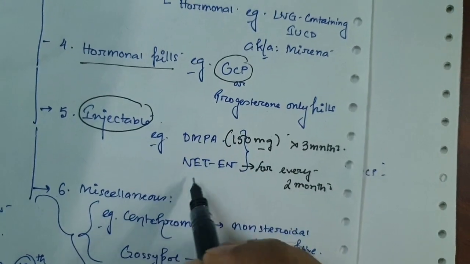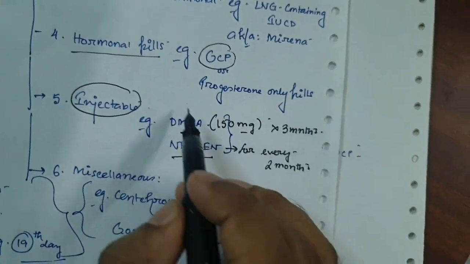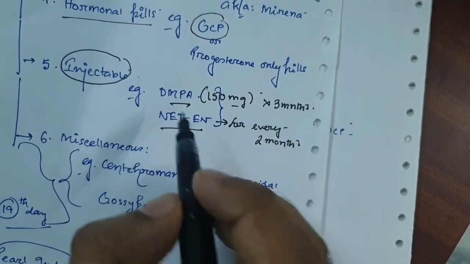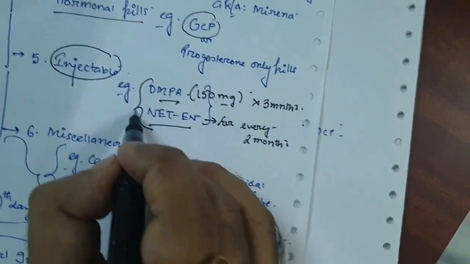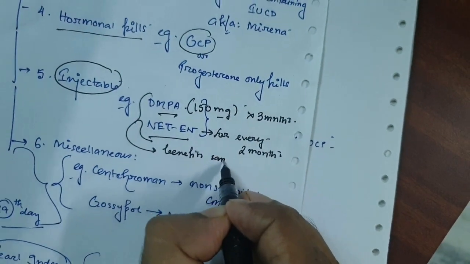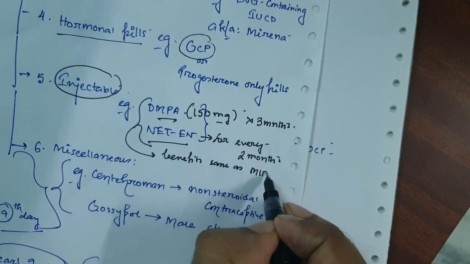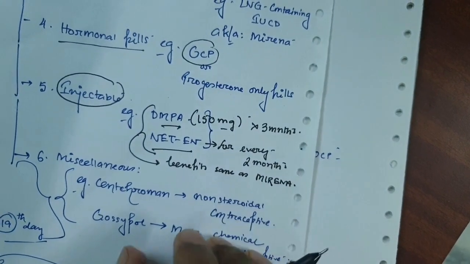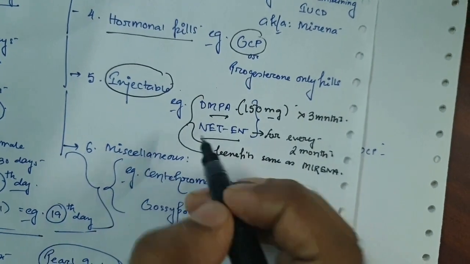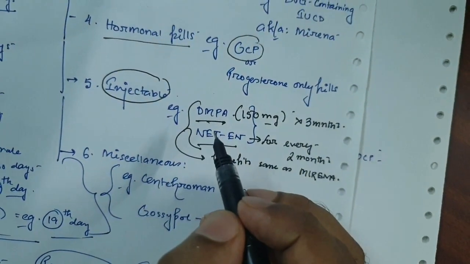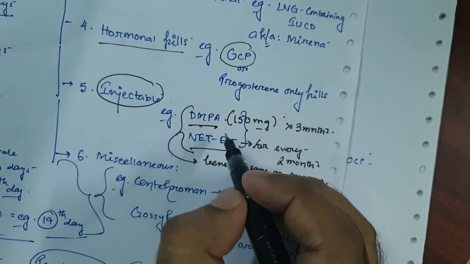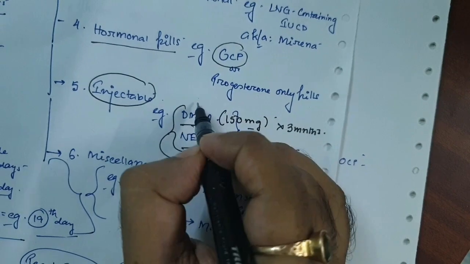So both of them, NET-EN and DMPA, actually stop the menstruations gradually, and the benefits of them are the same as the benefits of Mirena, that is the levonorgestrel containing progesterone IUCD. And DMPA, especially, inhibits the sickling, so it is a contraceptive for patients with sickle cell anemia.